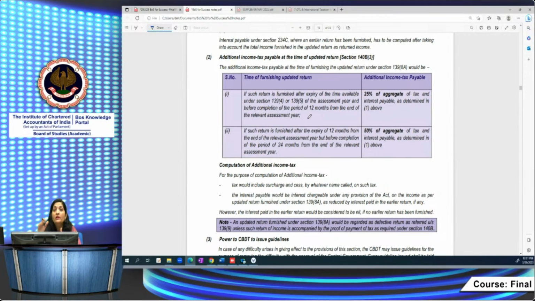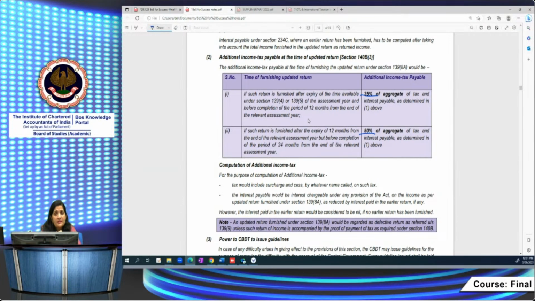It is not on the total income, 25%. The rate is 25% and 50%. Additional tax is 25% or 50% as the case may be. But that 25% or 50% has to be of the tax and interest amount, not of the total income, right?